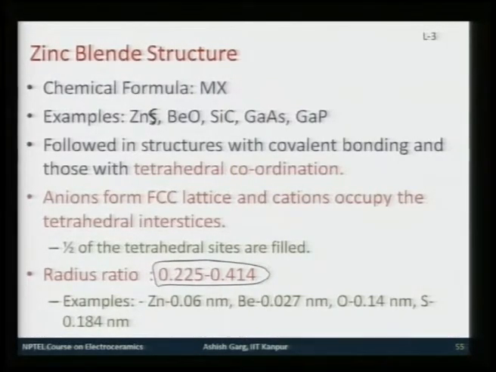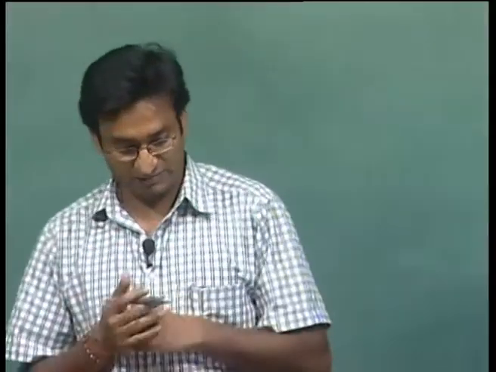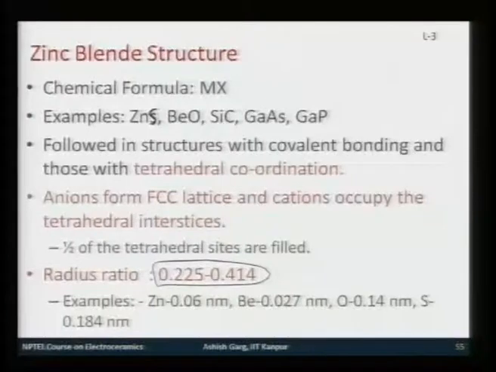So, for instance, in case of zinc and beryllium oxides or sulphides, this is pretty much in line, but for some compounds this may be slightly off, and that is because of the requirement of tetrahedral coordination due to covalent bonding. So, all of Pauling's rules are obeyed in most cases, but there may be some deviations due to the requirement of tetrahedral coordination by bonding.